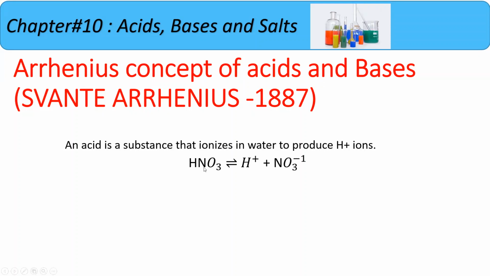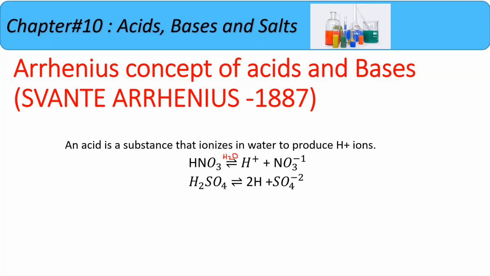You can see that nitric acid HNO3 will break into ions after making an aqueous solution of it. And always write this equation in the form of a reversible reaction. And another condition is that we will write the water here, because this solution will be ionized in the form of an aqueous solution.